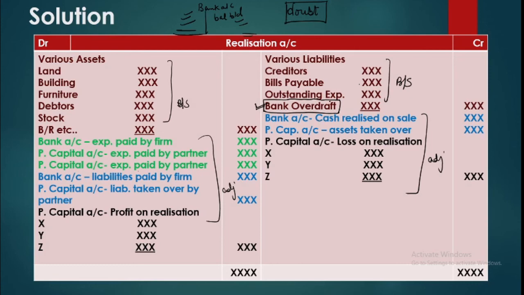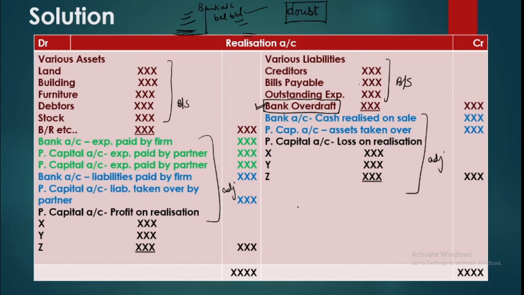Now suppose your firm is insolvent and you keep on doing like this, that this is a balance, I'll write it here. You put it as a balance. Now when it comes to the balancing, you find you do not have cash and you have made payments towards partners' loans or towards partners' capital. You cannot do so. The firm needs to pay all the external liabilities first. So whether it is an overdraft, it is an external liability, it has to be paid through realization.